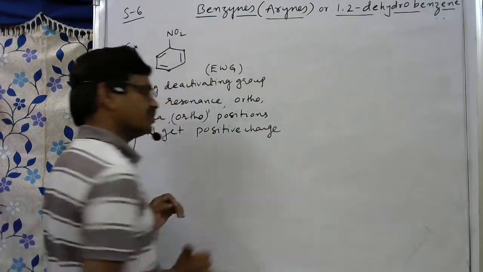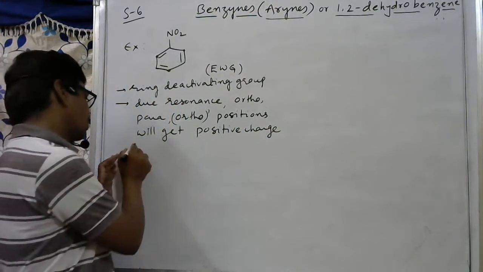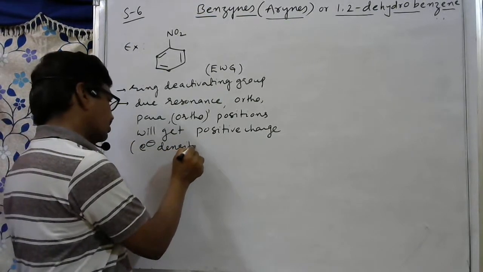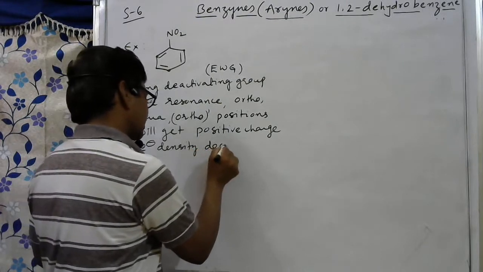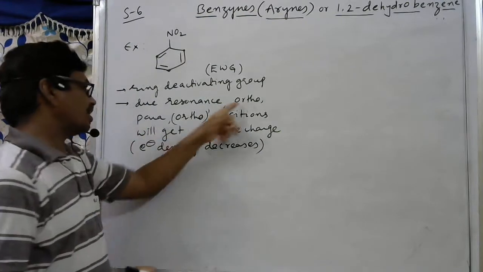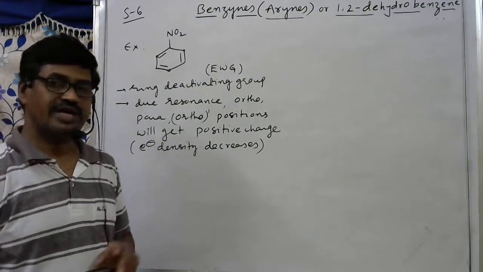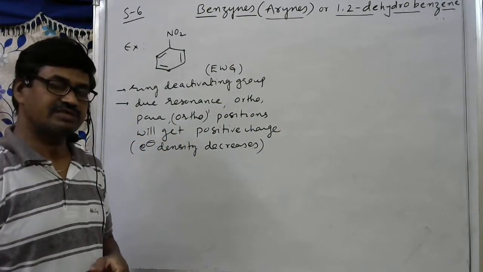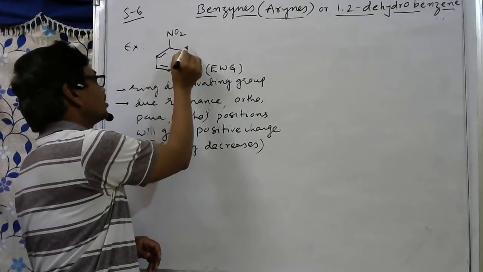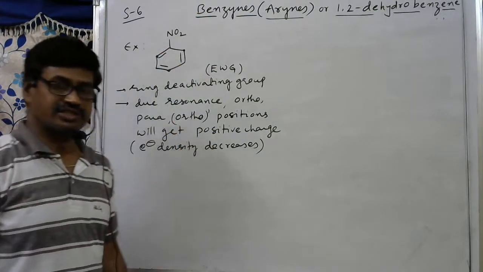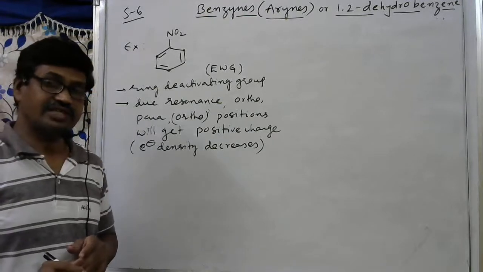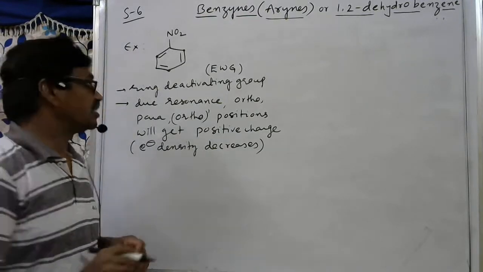That indicates what? It indicates electron density decreases at ortho, para and ortho dash positions. Electron density decreases means there we can expect a positive charge. Means at this carbon, we can expect a positive charge. Okay, so that you remember. So this information is needed for deciding which is major and which is minor.